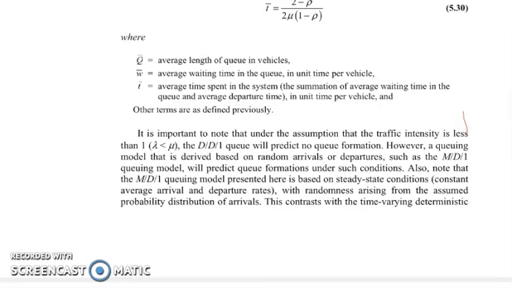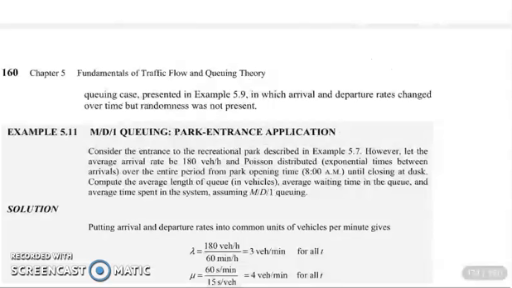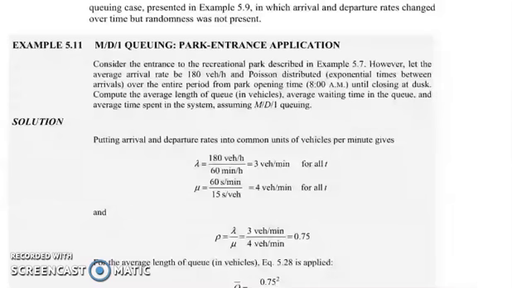So, we have here our problem. Consider the entrance to the recreational park that was described in the previous example. However, let the average arrival rate be 180 vehicles per hour and Poisson distributed, with exponential times between arrivals over the time period from park opening time, which is 8 a.m., until closing at dusk. Compute the average length of queue in vehicles, average waiting time in the queue, and average time spent in the system. We assume M/D/1 queuing.